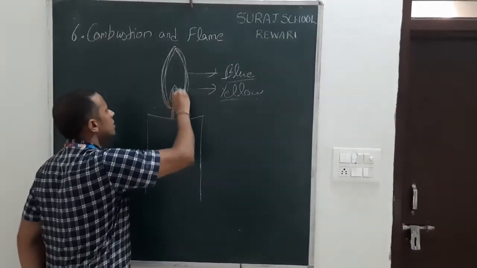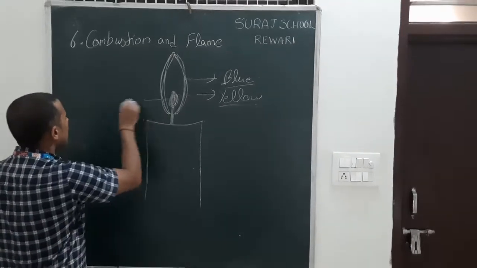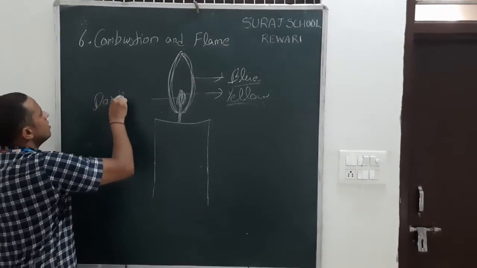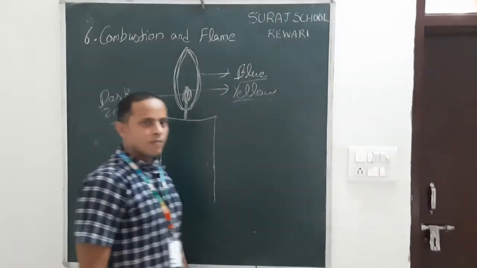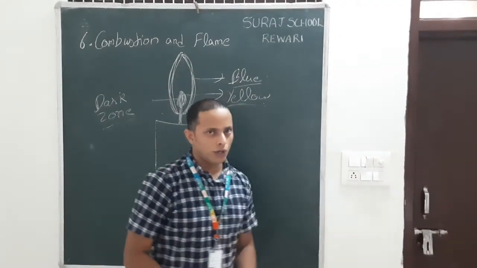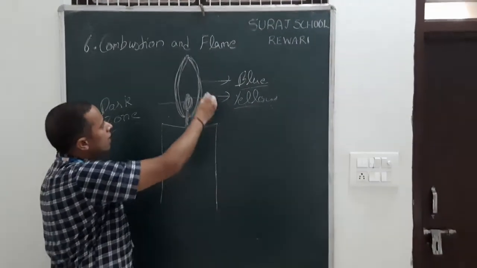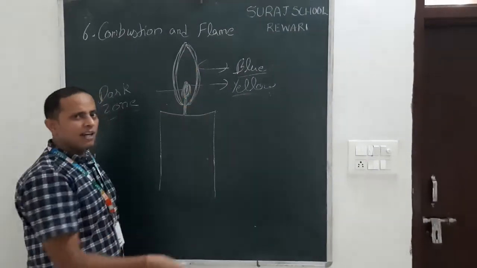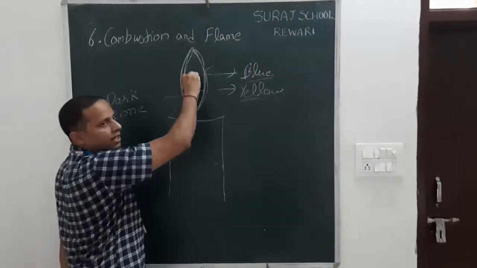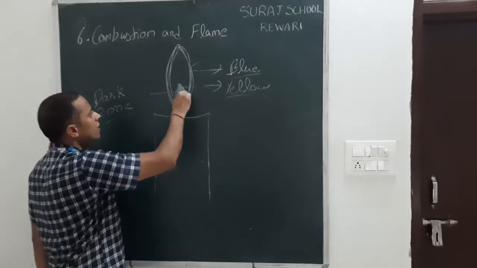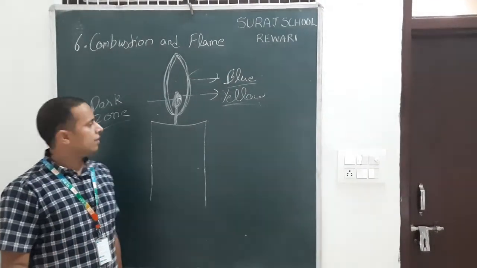In between, inside the yellow flame there is a dark zone. It is known as the dark zone because here no combustion occurs. This is because the oxygen is used by the blue flame and the rest of the oxygen that remains is used by the yellow flame. So in the dark zone there is no combustion because of the absence of oxygen.